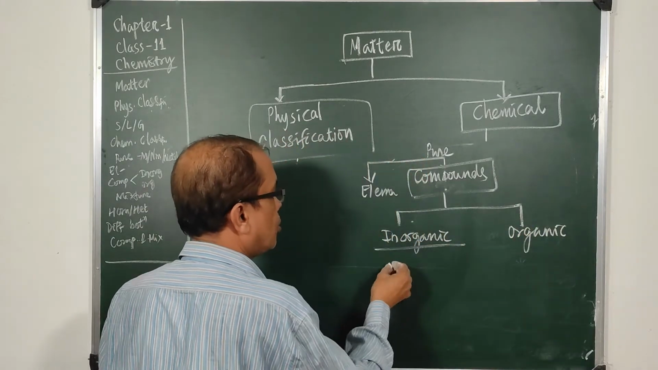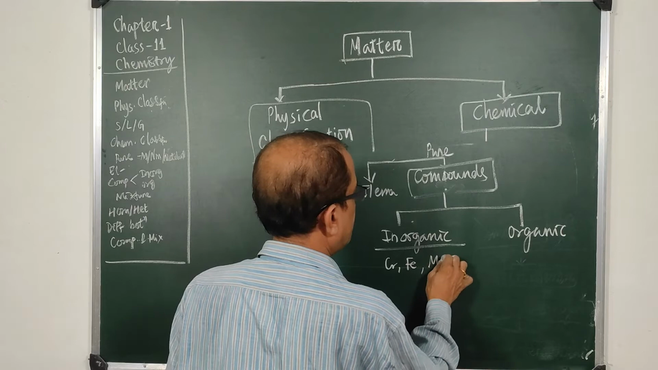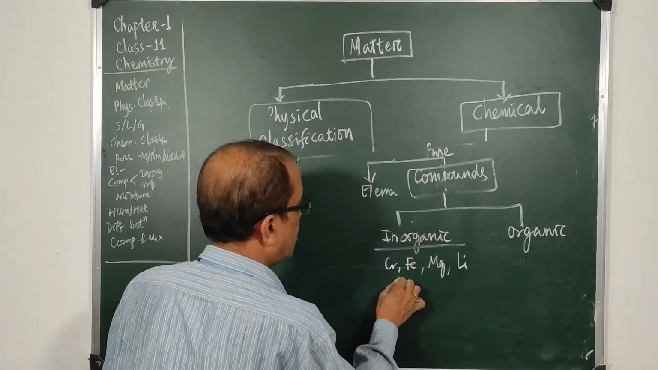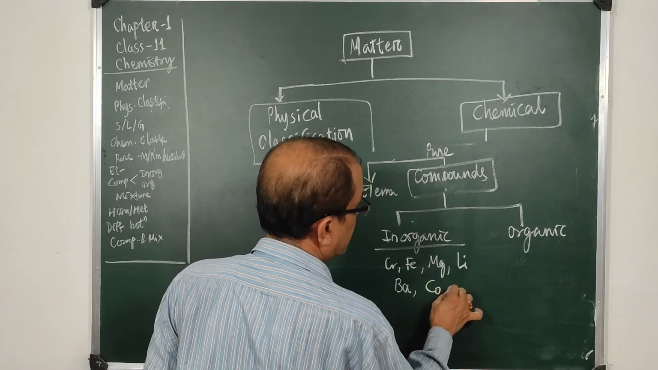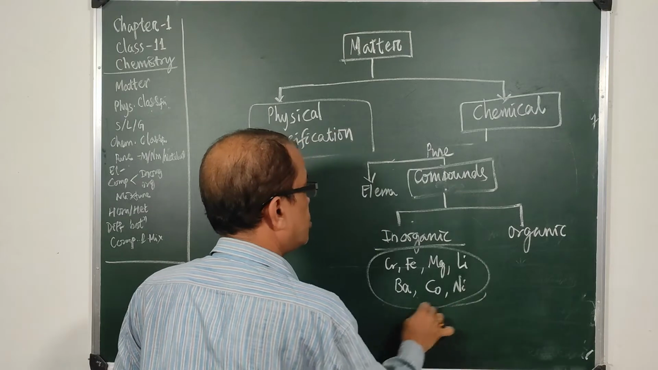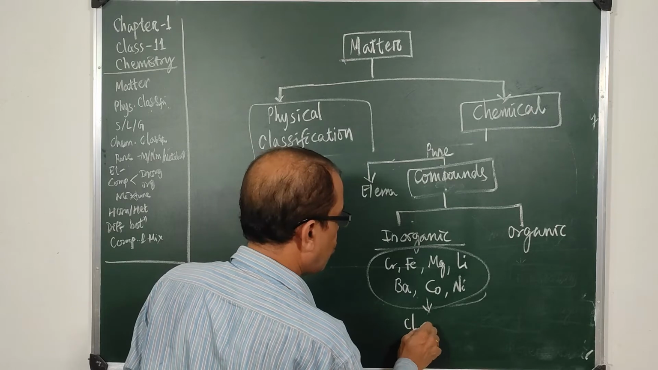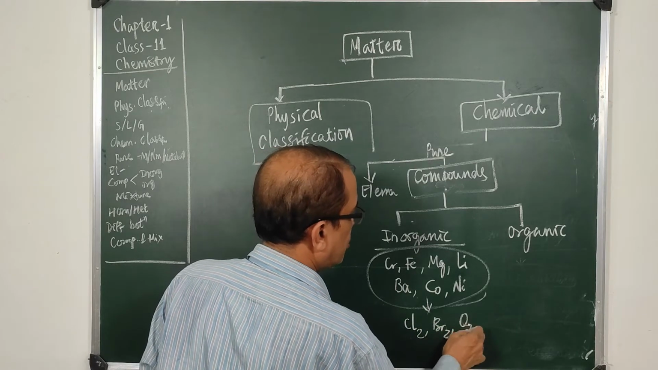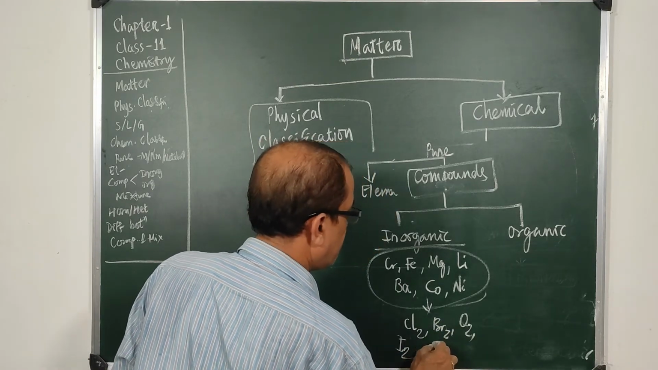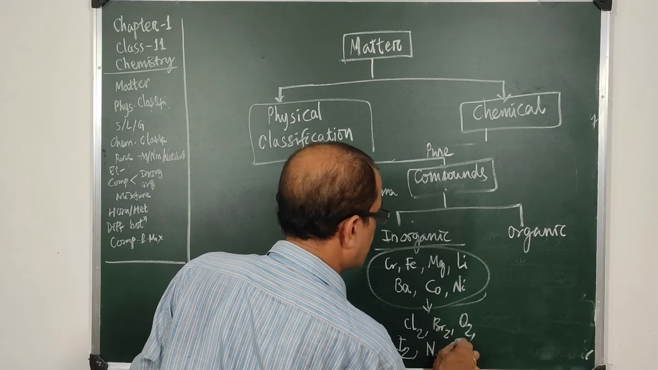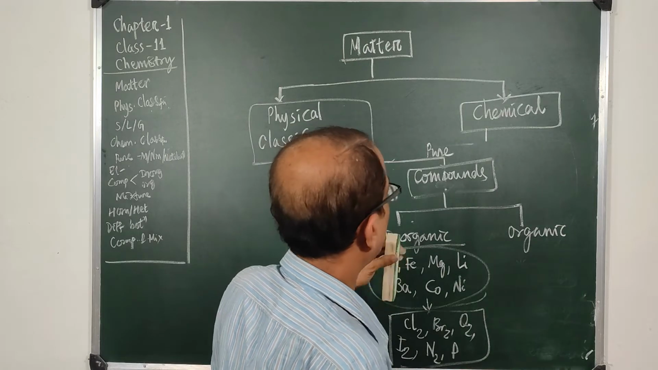These are compounds of, say, chromium, iron, magnesium, lithium, barium, cobalt, nickel. All these atoms make inorganic compounds, and along with them you take all the non-metals like chlorine, bromine, iodine, oxygen, nitrogen, phosphorus. All these things, the non-metals and metals, combine and form inorganic compounds.